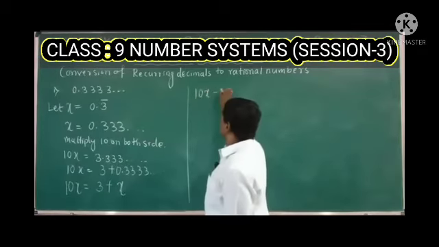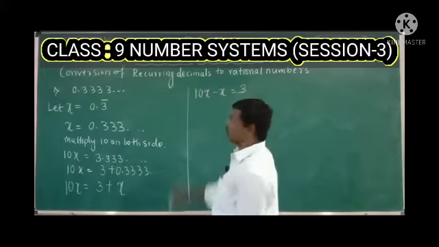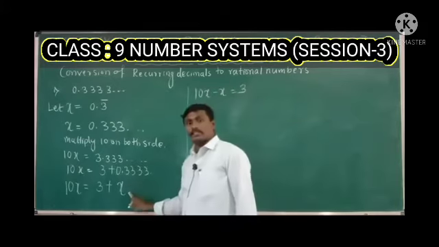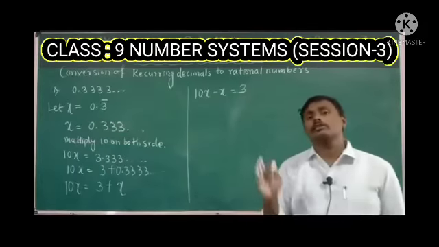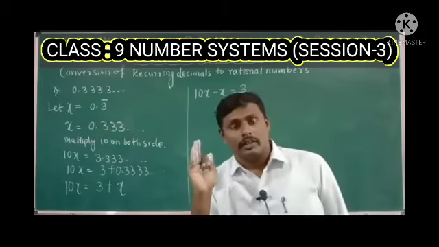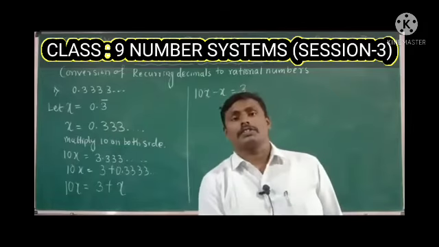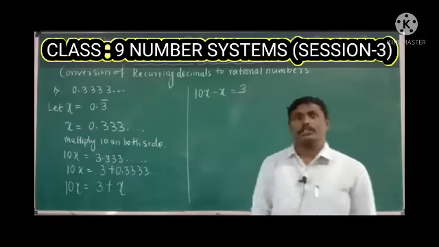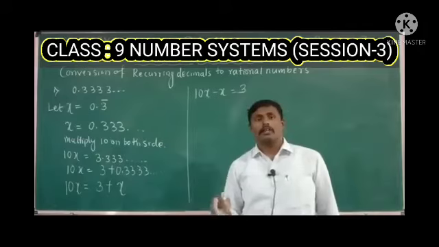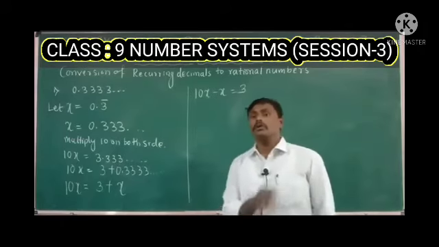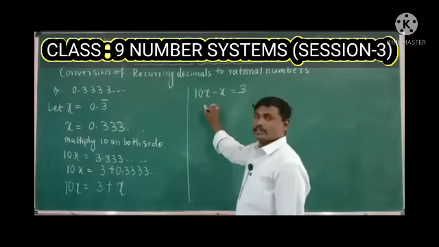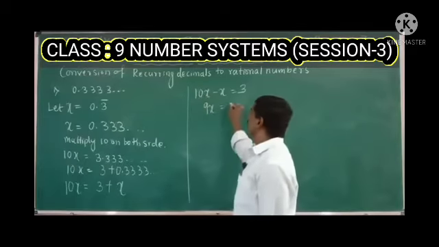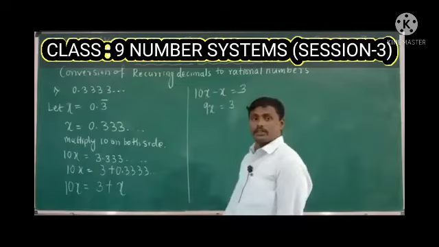10x minus x, which is equal to 3. I am taking this x to the left hand side. Whenever the variables or numbers are taken from LHS to RHS or RHS to LHS, the sign will get converted from positive to negative, negative to positive. Okay. So 10x minus x is 9x, which is equal to 3.